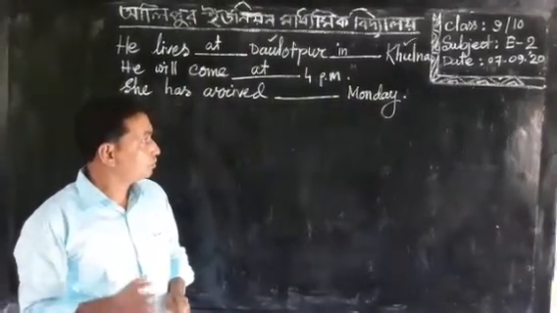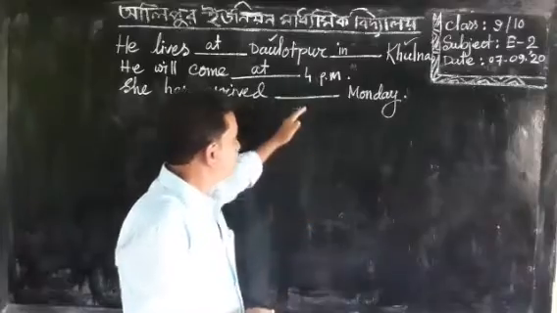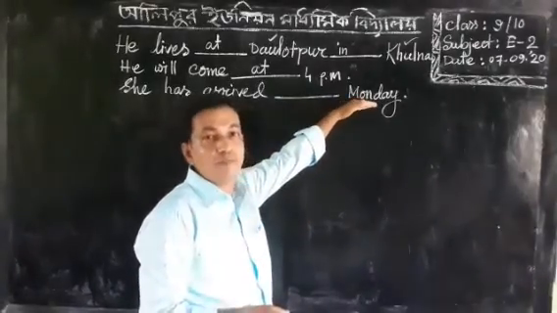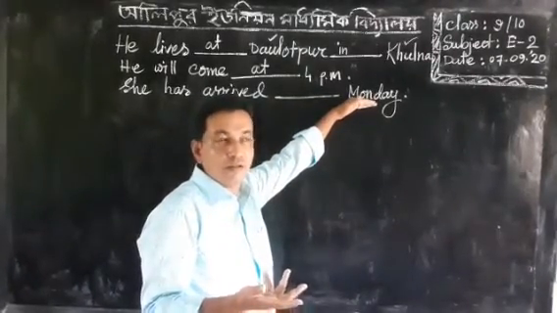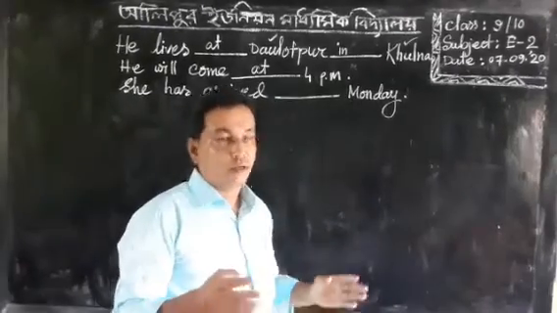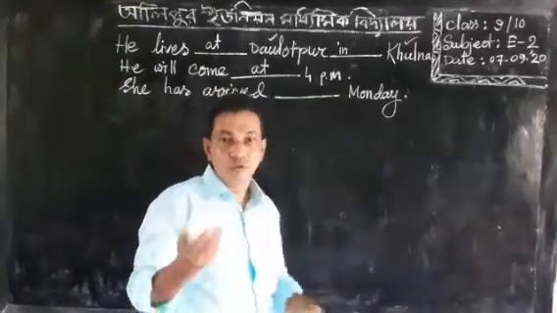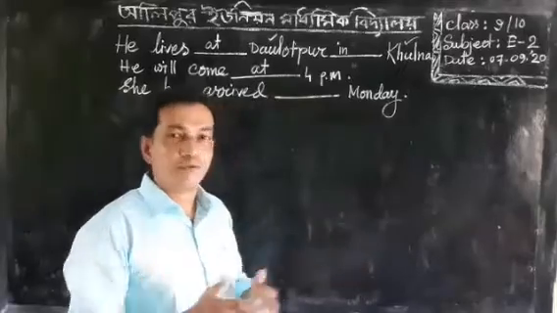Dear students, you should bear in mind that if there is any kind of name of a day, such as Saturday, Monday, Tuesday, etc., it's the name of days.